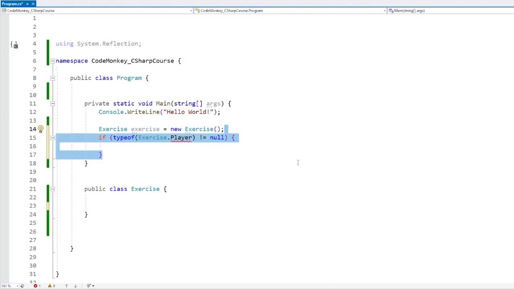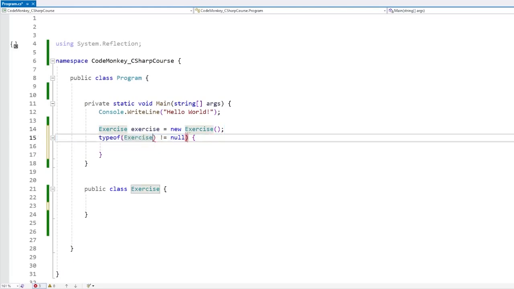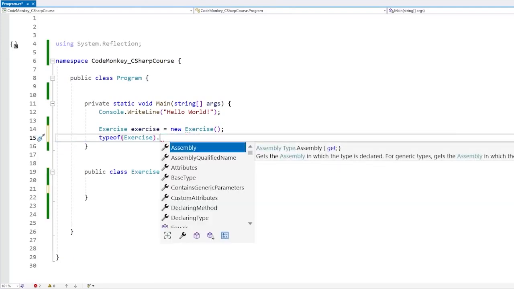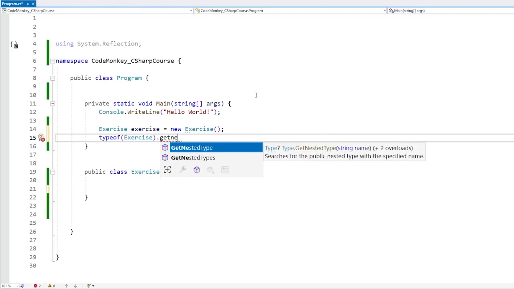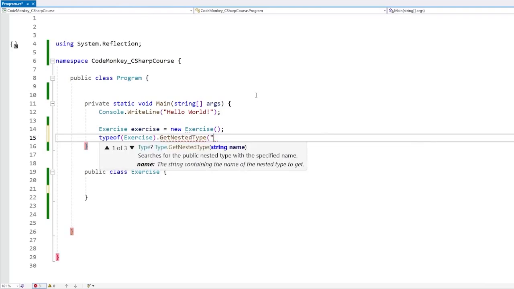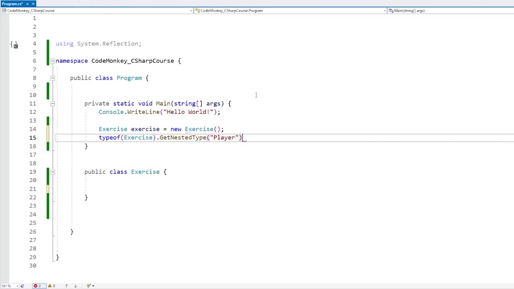So really the solution to this, and the solution for the validation logic for pretty much all exercises, is to use reflection. Like I said, reflection is really just a name for various functions that work directly on the types. So for example, we can access just the exercise type, just like this. Then let's do a dot, and now we can see a whole bunch of things. In this case, let's say we want to find a defined Player class. For that, we can use the function GetNestedType, and this one takes a string of names. So let's look for a class named exactly Player, like this.